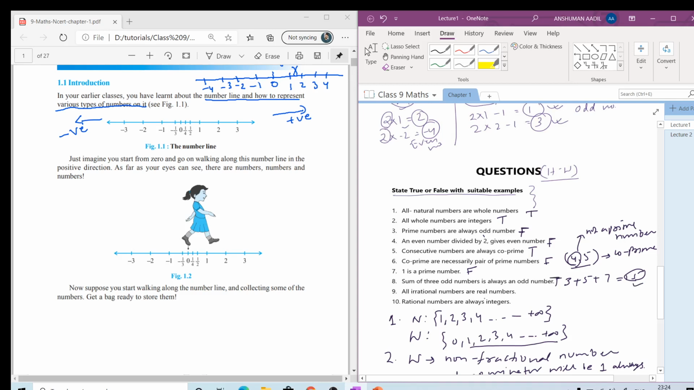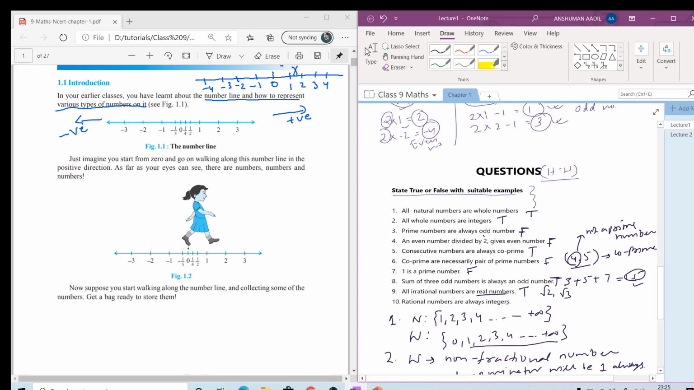All irrational numbers are real numbers. What are real numbers? Real numbers are the numbers which represent actual physical quantities, and whether it is rational, fractional, integers and all, they all compose real numbers. So the irrational numbers will be real numbers like root 2, root 3.